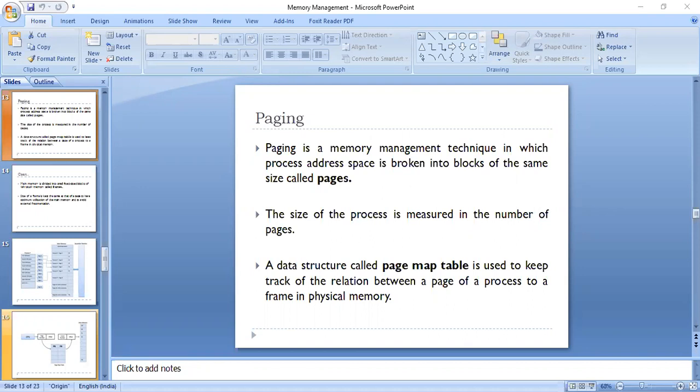So two things are considered. One is page size, then frame size. We map the pages into frames of similar size so that no memory is wasted.